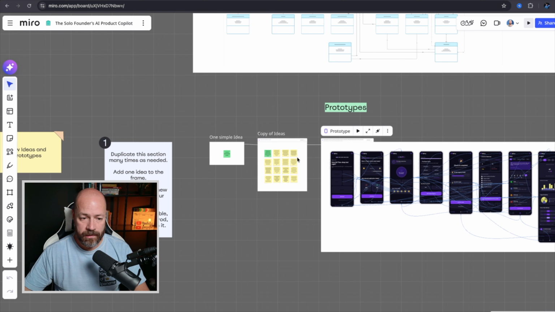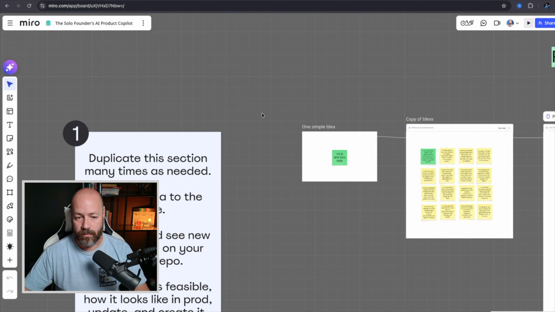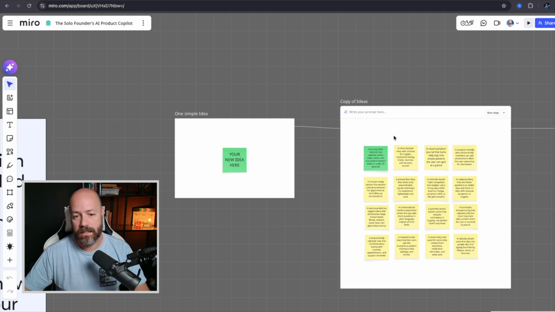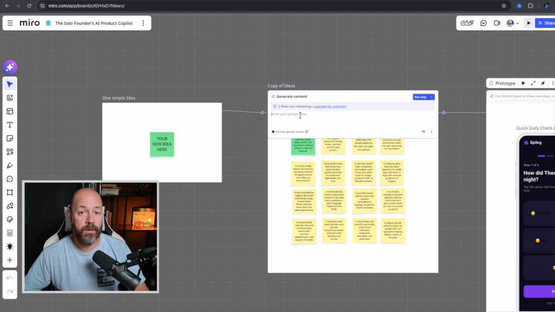Last but not least, we have the new ideas and prototypes. This is something that I really enjoy, because basically you can put an idea here, you multiply your idea based on your first one. And the funny thing here is that you can connect to your GitHub using the connectors. That is not live yet, but will be in the future, of course.